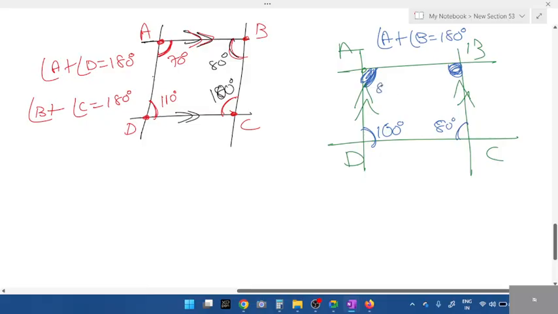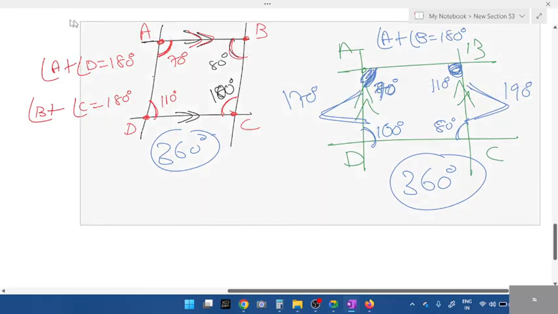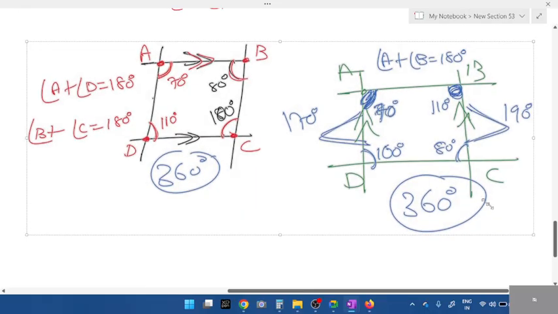Okay. If angle A is 80 degree, if angle D is 70 degrees, what is angle B? 110. Do you think A and D are allied angles here? Does A and D give 180? These two? No. It gives 170. What about these two? It gives 190. More, right? But what is the total? In a quadrilateral, what's the total angle? 360. You add all the angles, you'll get 360. According to parallel line, allied angle. When I talk about parallel line, allied angle, student. Allied angle is the most important part.